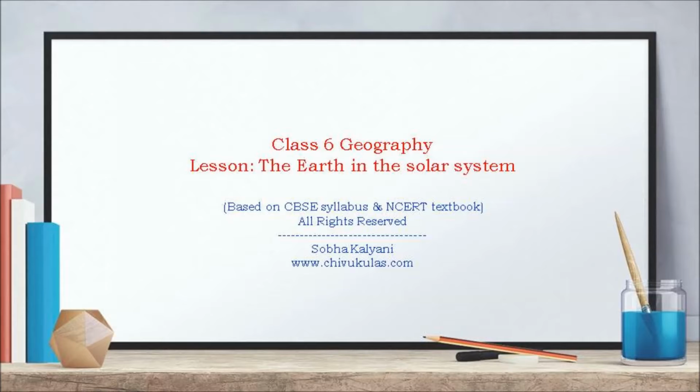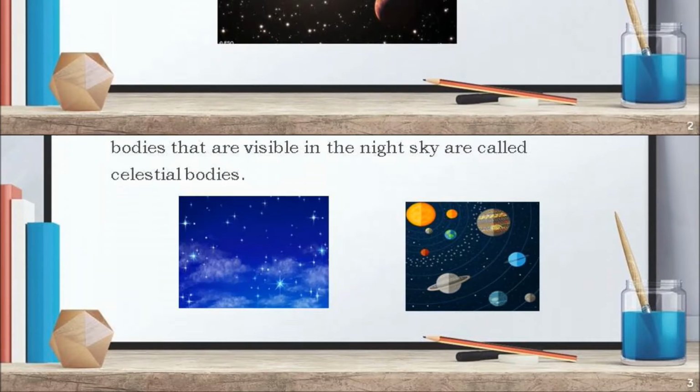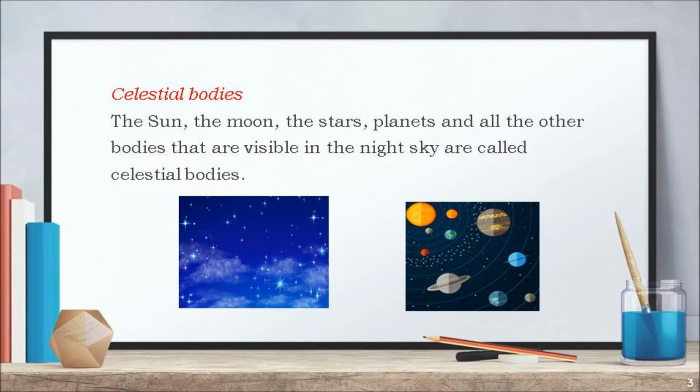Now getting into the lesson. The sky is full of objects of different sizes. Some of these objects are bright while some are dim. The sun that we see in the daytime in the sky, the moon, the stars, planets and all the other bodies that are visible in the night sky are called celestial bodies.